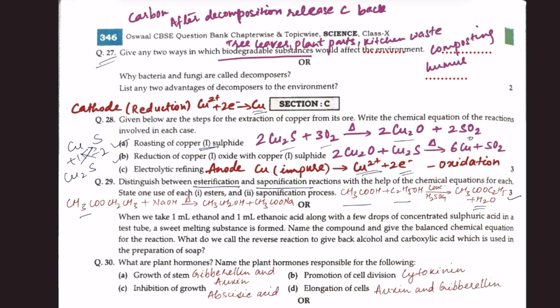Saponification. When this ester is heated with NaOH, it gives back the alcohol from which it is formed. For example, ethyl ethanoate is formed from ethyl alcohol. So it gives back ethyl alcohol and the sodium salt of the acid from which it is formed. Here the acid is acetic acid, so sodium salt of acetic acid is formed.